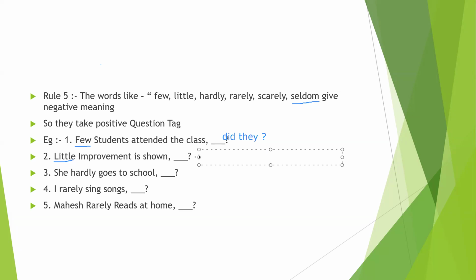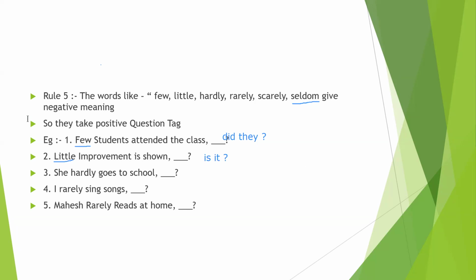In place of improvement we write it. Now the helping verb is: is it, only, not isn't it?